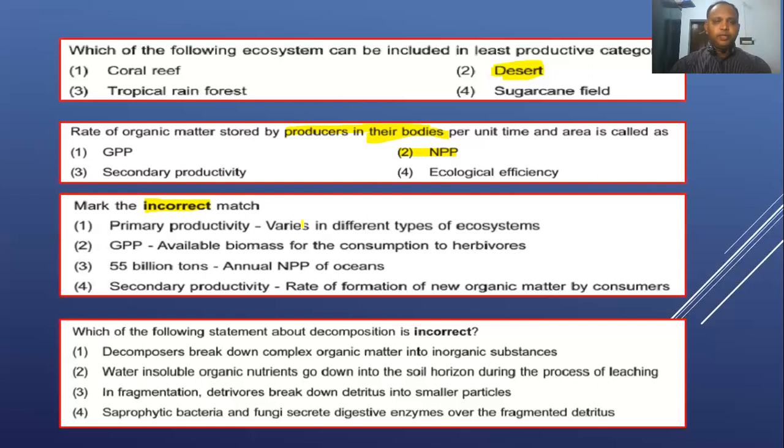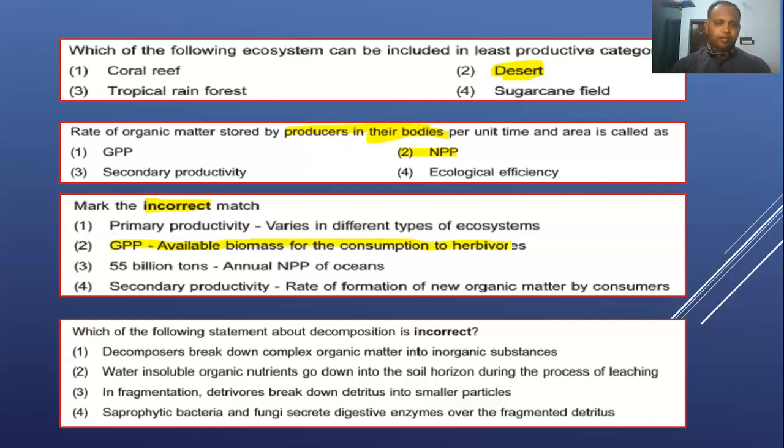Second statement is GPP, gross primary productivity, is available biomass for consumption by the herbivores. Not correct. It is an incorrect statement, because only NPP is available biomass, but GPP is not. GPP is the rate of organic matter produced by the producer, but some amount of what is produced is utilized for respiration. Only the remaining percentage is available to the consumer. So the incorrect statement is that GPP is available for consumption to the herbivores, right?